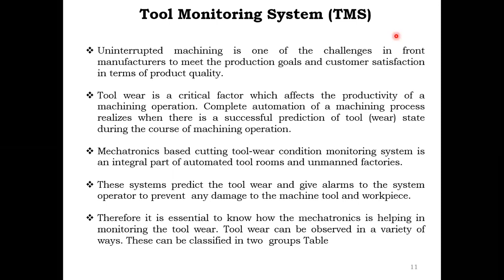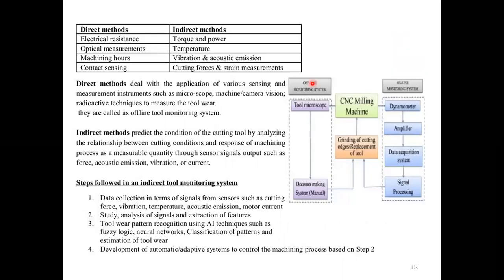The mechatronics based cutting tool wear condition monitoring system is an integral part of automated tool rooms and unmanned factories. These systems predict the tool wear and give an alarm to the system operator to prevent any damage to the machine tool and workpiece. Therefore, it is essential to know how mechatronics is helping in monitoring the tool wear. So tool wear can be observed in a variety of ways. These can be classified into two groups. That is direct method tool monitoring system. Another one is indirect method tool monitoring system.